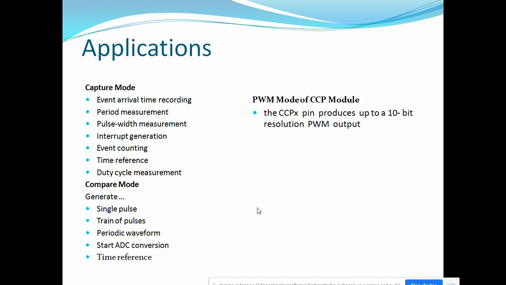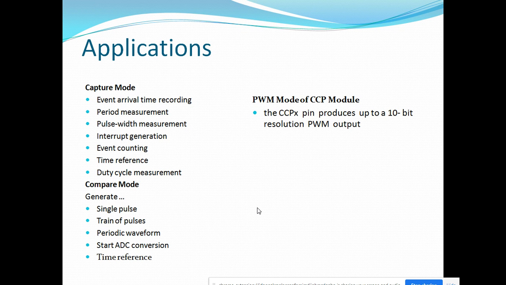First we will see the applications of capture mode, compare mode, and PWM mode of the CCP modules. Capture mode can be used for event arrival time recording, period measurement, pulse width measurement, interrupt generation, event counting, time reference, and duty cycle measurement.